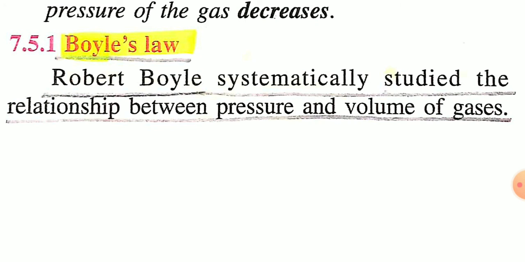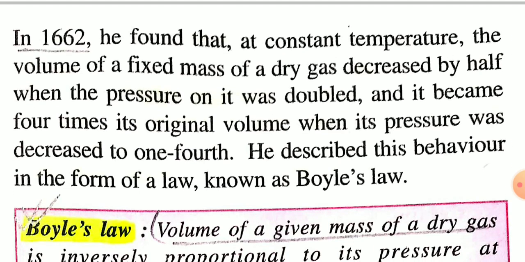So Robert Boyle systematically studied the relationship between pressure and volume of gases. He found that at constant temperature the volume of a fixed mass of a dry gas decreased by half when the pressure on it was doubled, and it becomes 4 times its original volume when its pressure was decreased to 1/4.